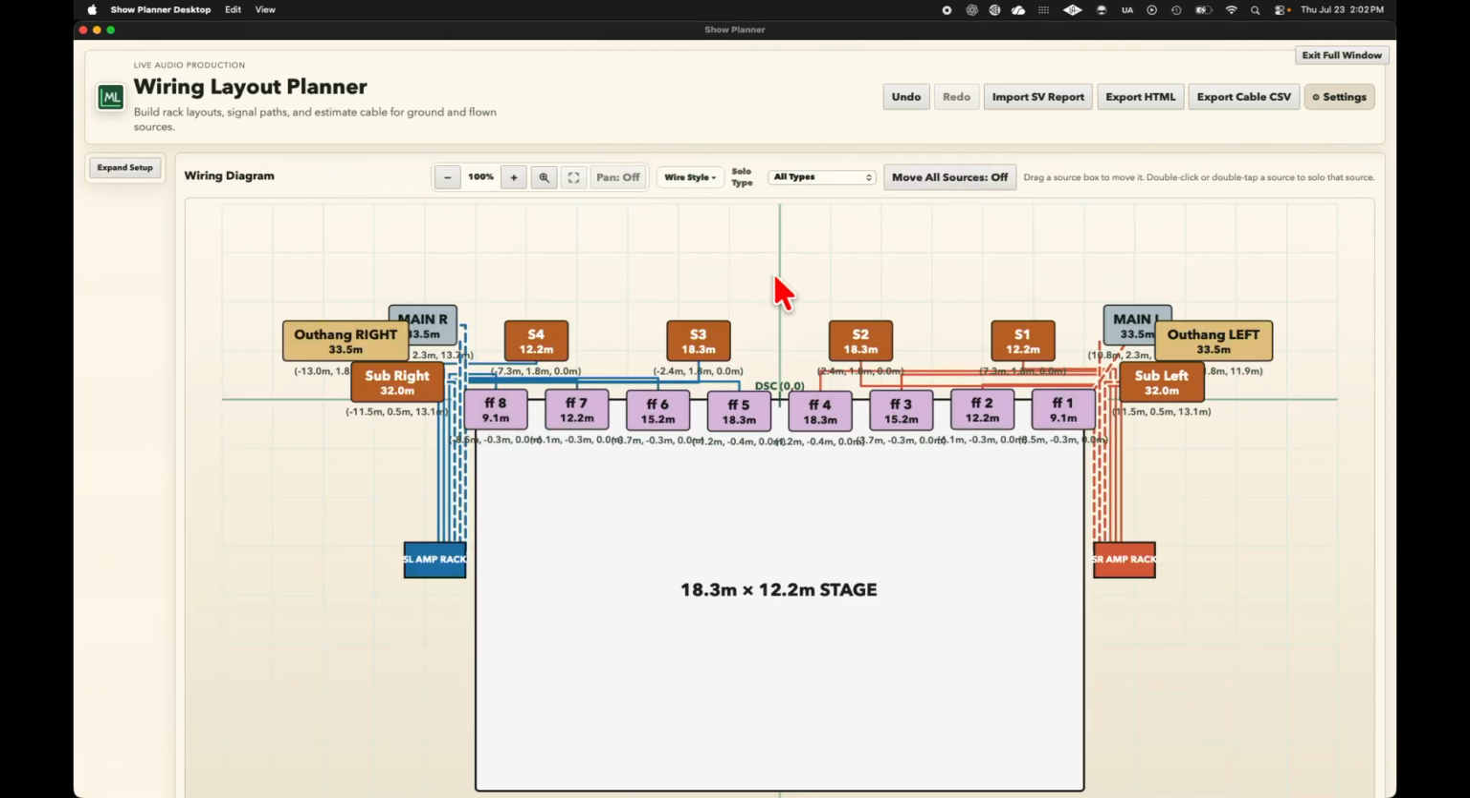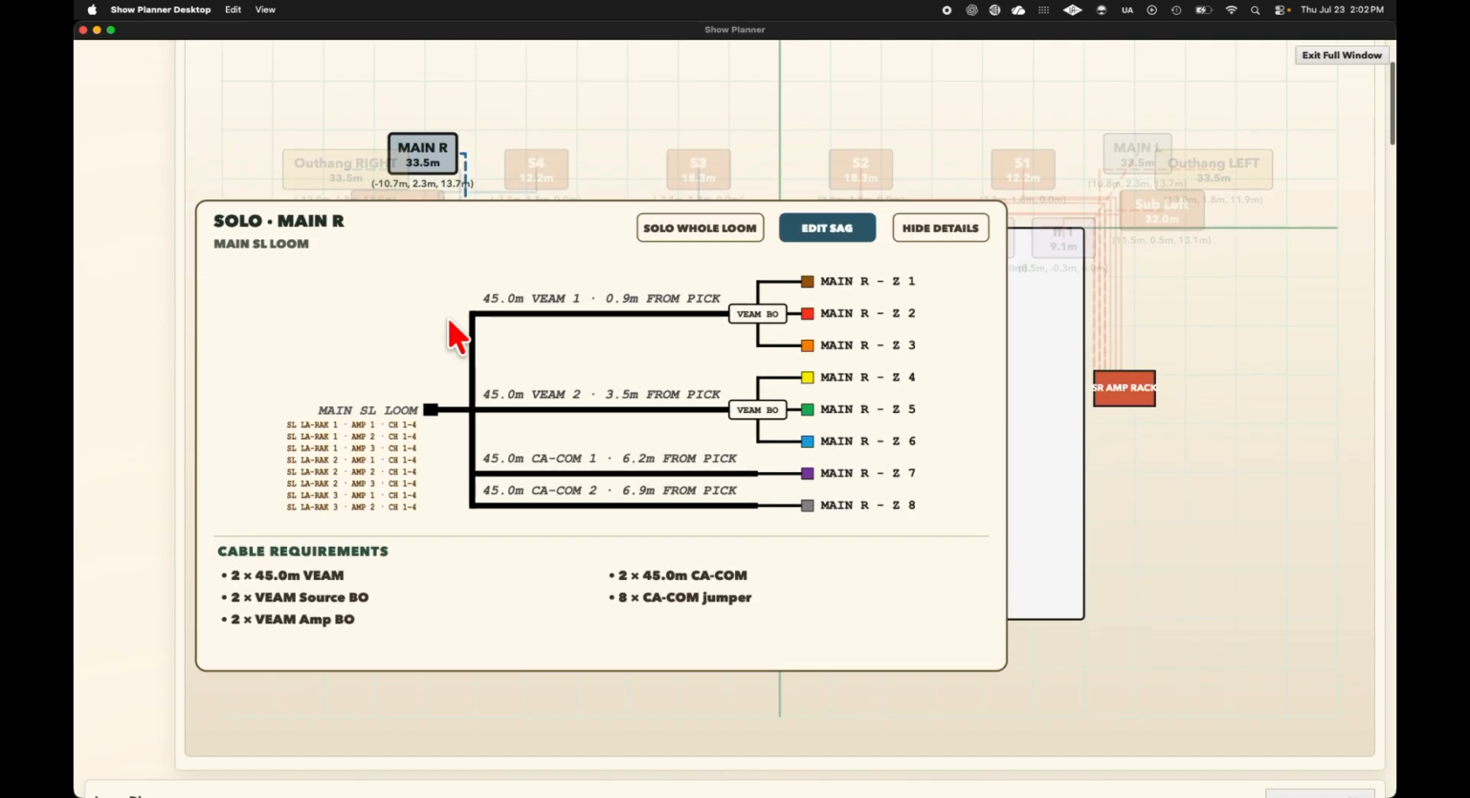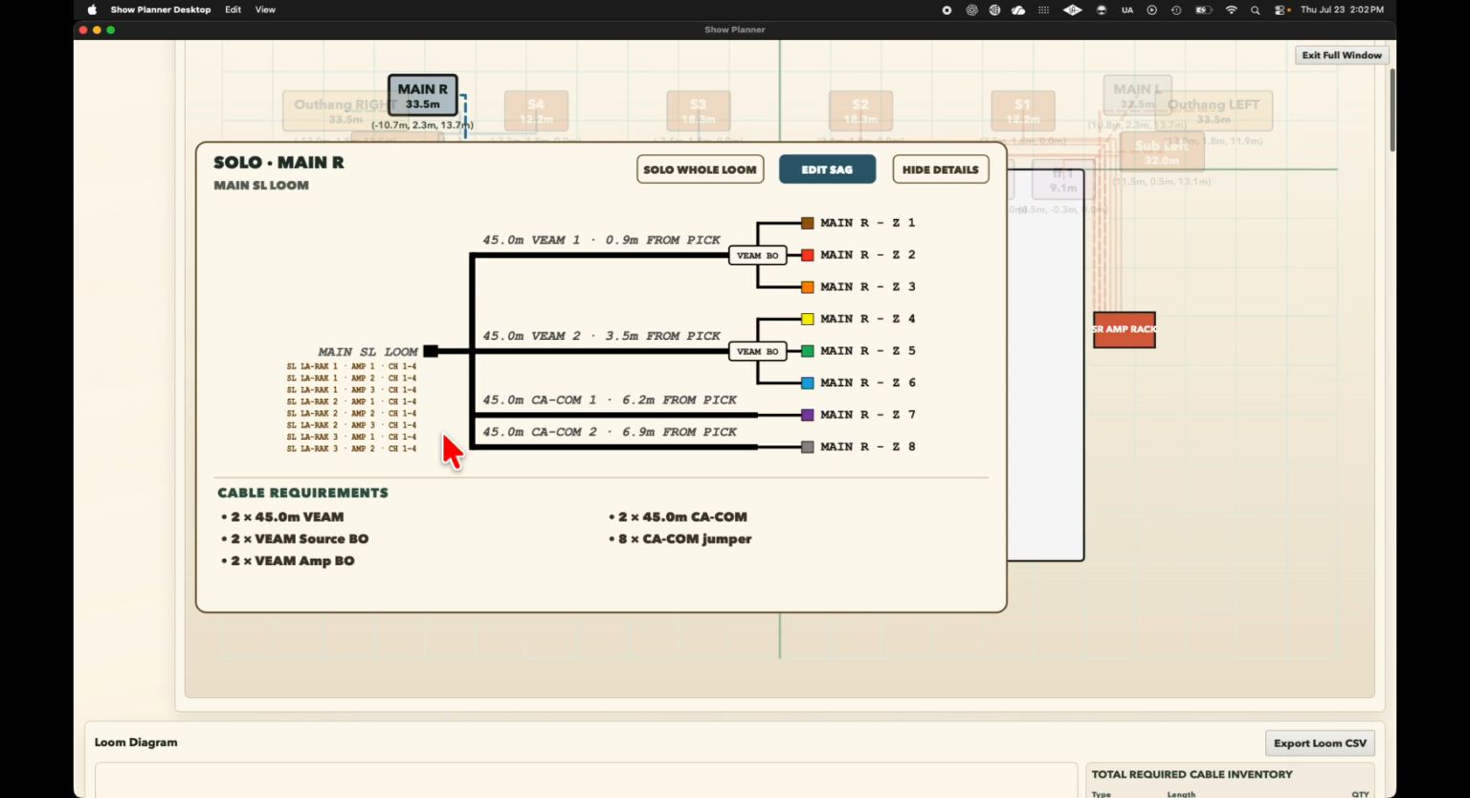Here we can select on a source and it's giving all of our loom details. We have our cable type and length, zone for sources, breakouts, offsets from pick based on array geometry, amp rack, amp channel assignments, and cable requirements for the loom.